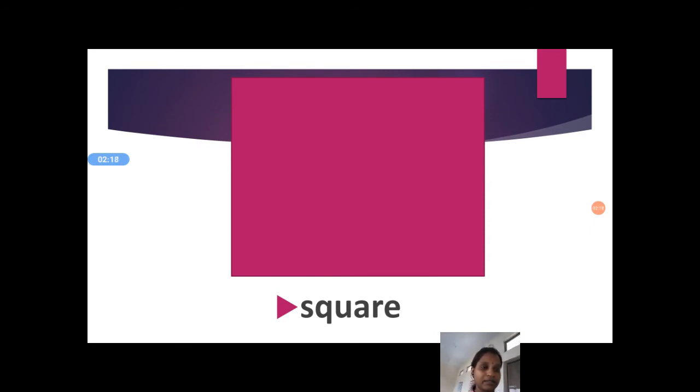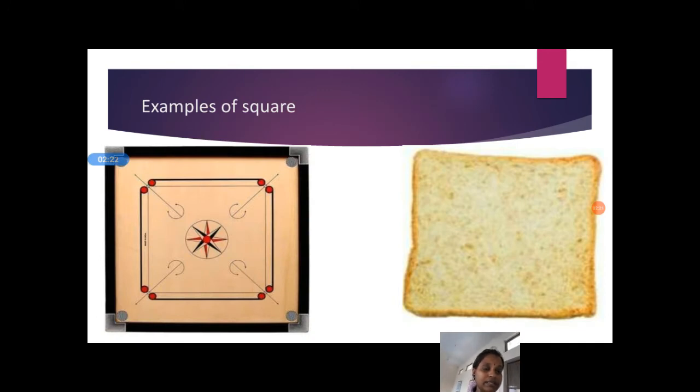Let's see what are the examples of the square. See, here a carom board is there and a bread slice is there. Shape of these objects is square because it has four sides and equal sides.